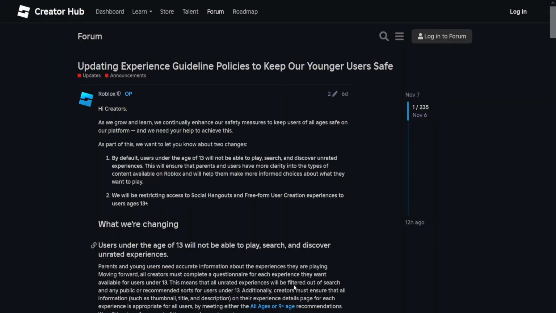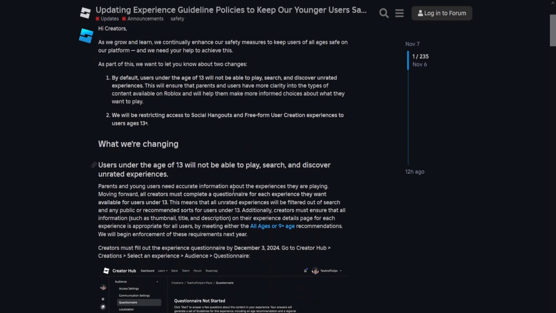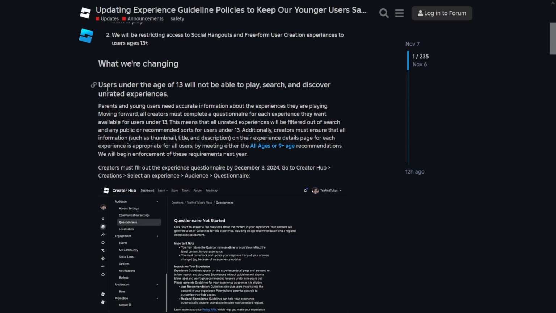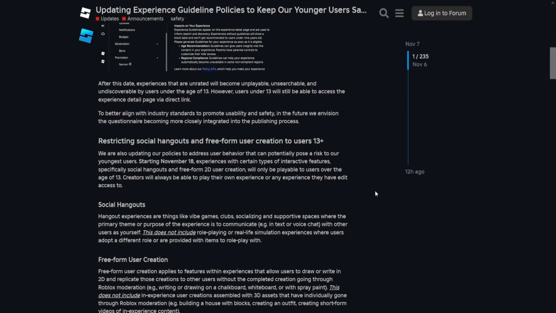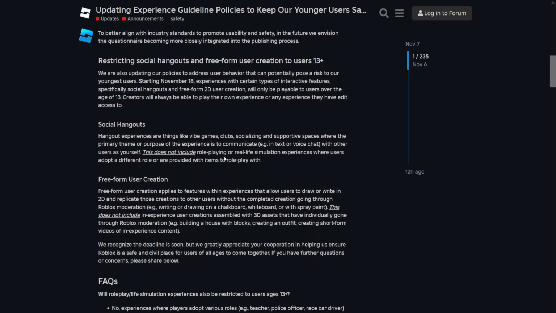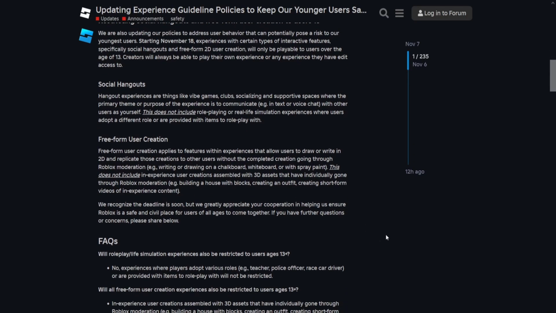So Roblox is removing access to players under the age of 13 to play, search, or be recommended experiences that are not rated with the questionnaire. This means that any experiences that don't have a rating below the name, like all ages, 9+, 13+, 17+, can't be played or searched by kids, which is a very good update and is long overdue.